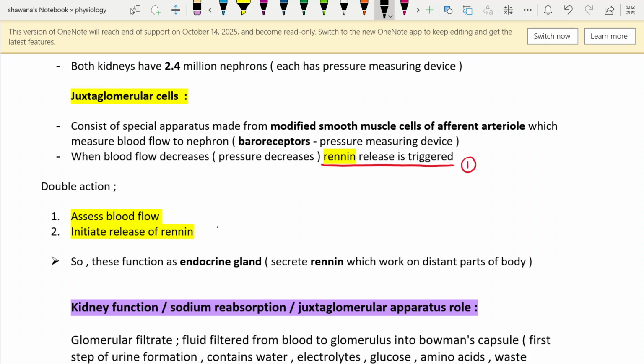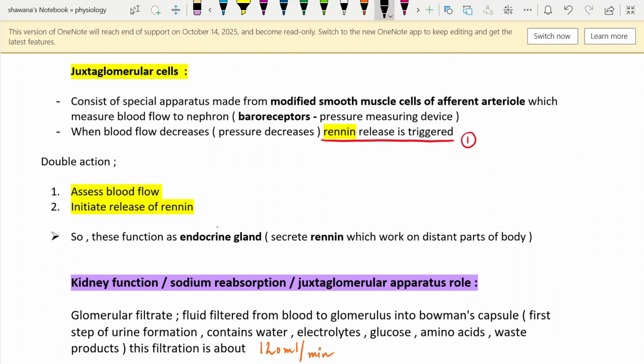And in this regard, these cells have a double action. First, they are responsible for assessing the blood flow, whether the blood flow is more or less. And second, they are going to initiate the release of renin, and that's the enzyme we need for the hypotension conditions, right? When we are losing the blood or when we are losing the body fluids.